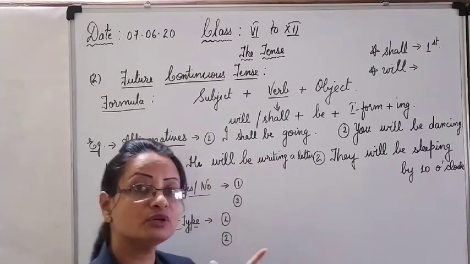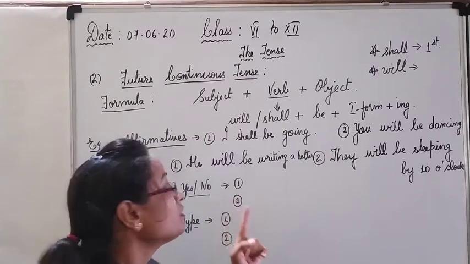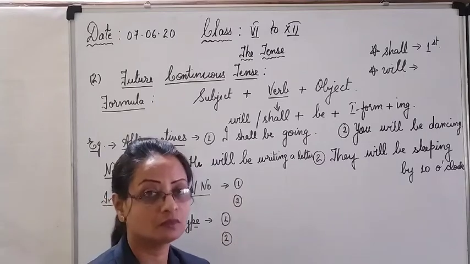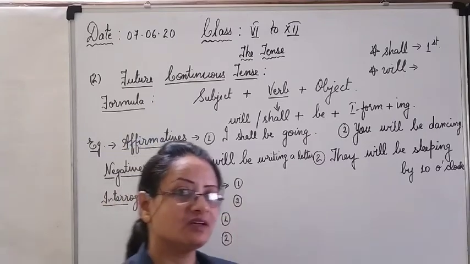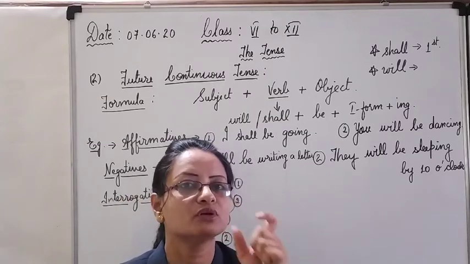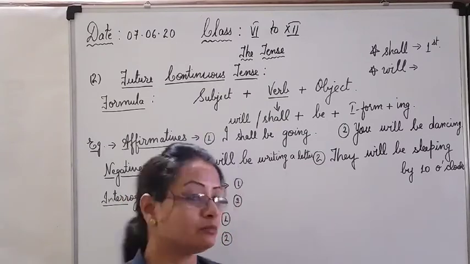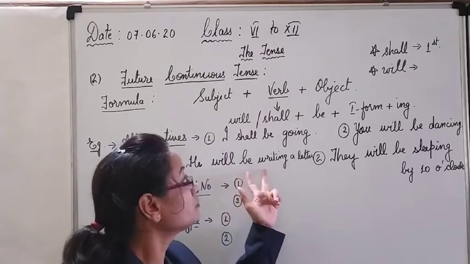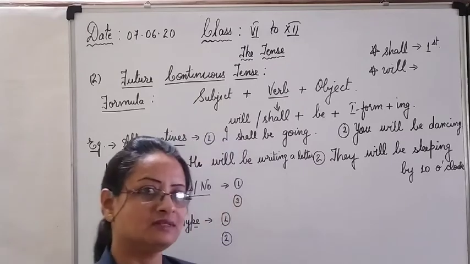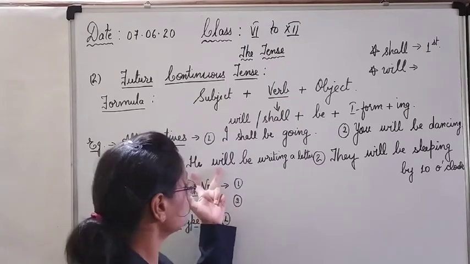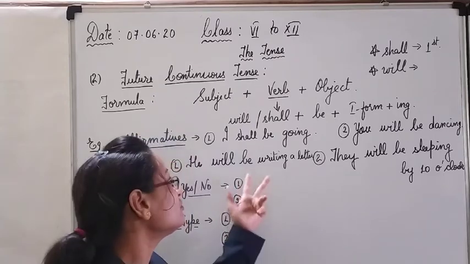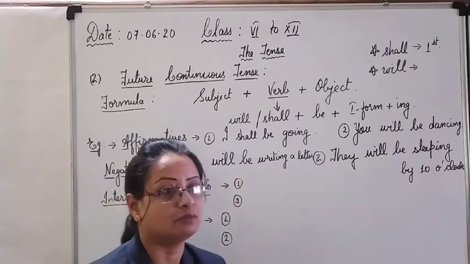One more thing I have told you. We have to put the word not before the main verb. If a subject or some other word is there between the helping verb and the main verb, we have to put the word not before the main verb. Let us try. He will be not. No, it goes wrong. So here the concept will change a little. You have to add the word not after the helping verb, before be.